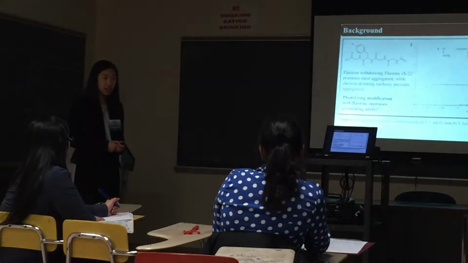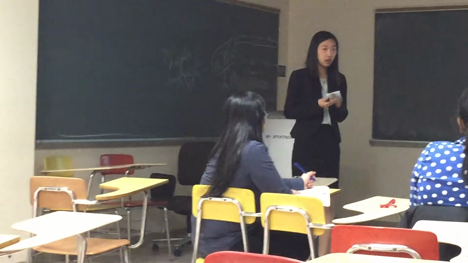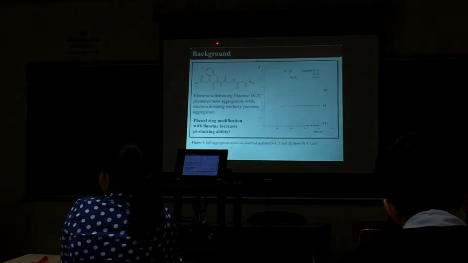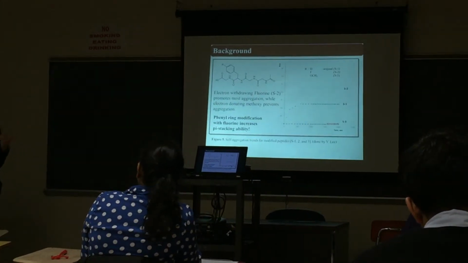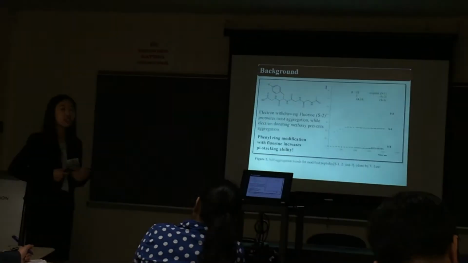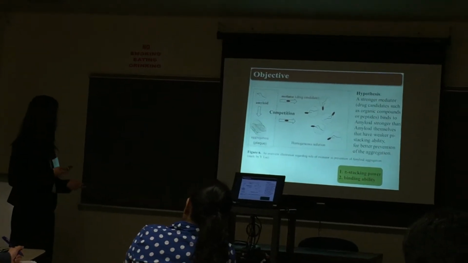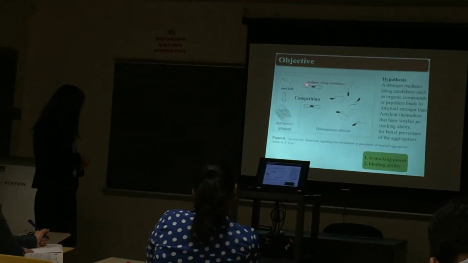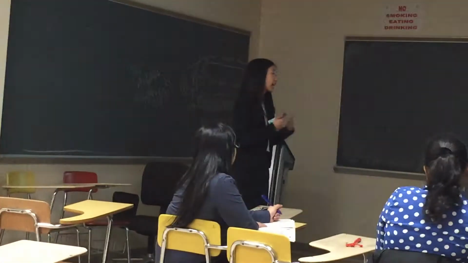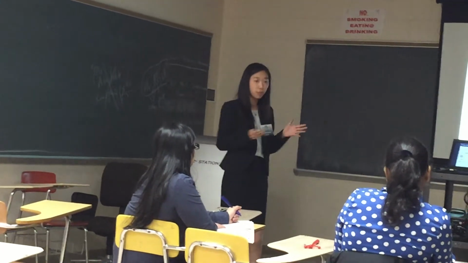In my previous research, I used a peptide with pi stacking power in order to speculate aggregation ability. And so out of the various R groups that I attached, when I attached a fluorine, this peptide aggregated so much, which shows very strong pi stacking power and thus strong aggregation property. And so with this, I had a new idea, the idea of combating Alzheimer's disease in a chemical light. So using my stronger pi stacking mediator, I can better attract a weaker pi stacking beta amyloid, preventing that beta amyloid from coming together with another beta amyloid, halting the overall process of aggregation.